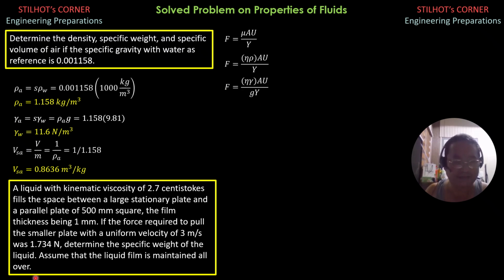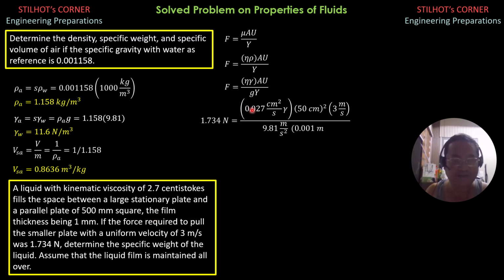So substituting, F is 1.734 newtons times the kinematic viscosity, which is 0.07 centistoke or 0.027 square centimeter per second, 2.7 centistokes divided by 100. Then times gamma times area, which is 50 centimeter square, times U 3 meters per second divided by G 9.81 meters per second square, and Y, capital Y, 0.001 meter.